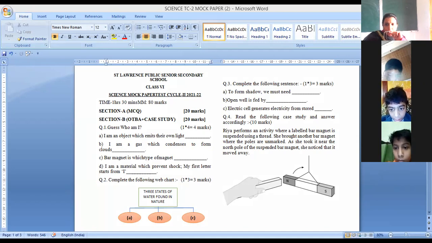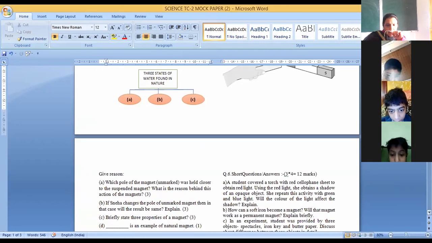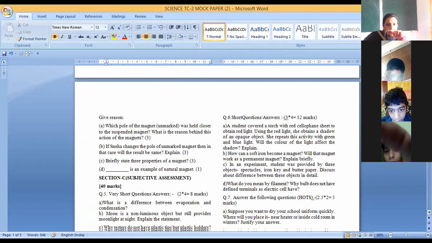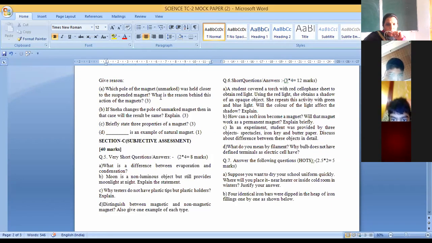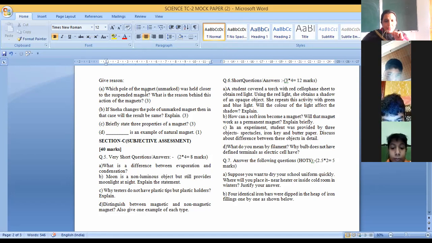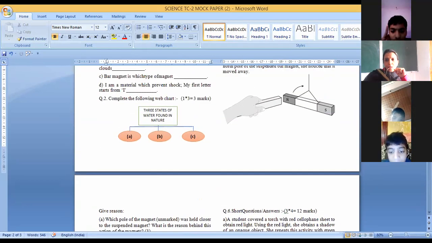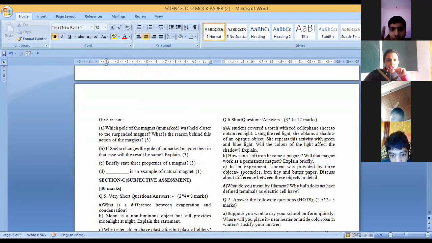So we need to give the answer on the basis of these questions. Give reason. First is, which pole of the magnet was held closer to the suspended magnet? What is the reason behind this action of the magnets? Children, it's very easy, we had easily seen it in the diagram.